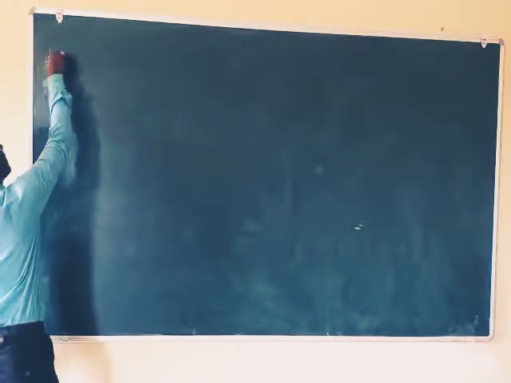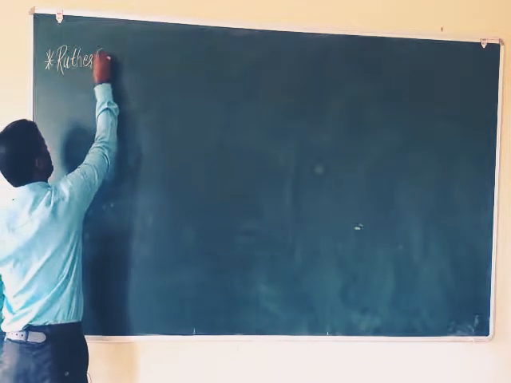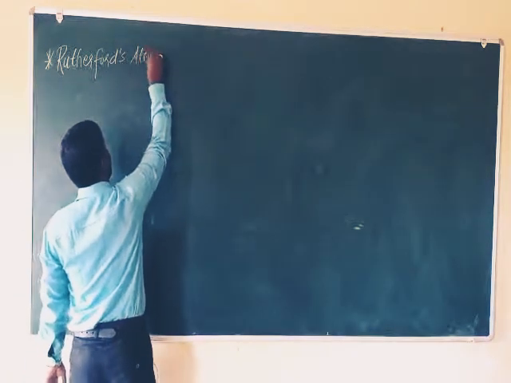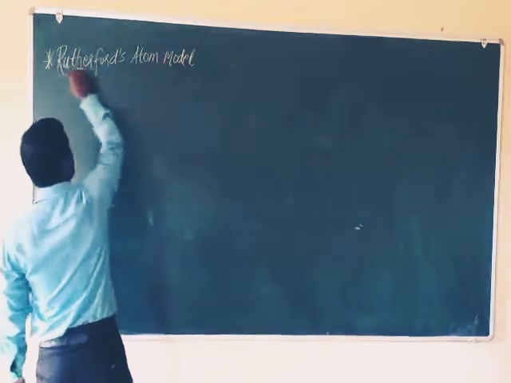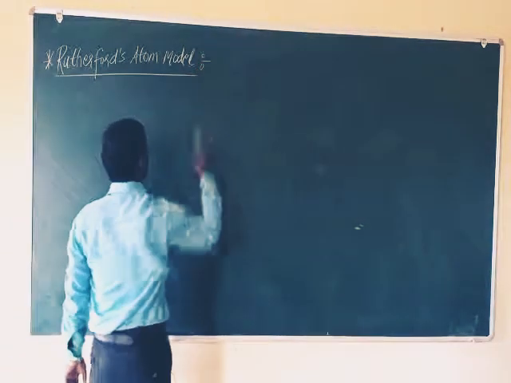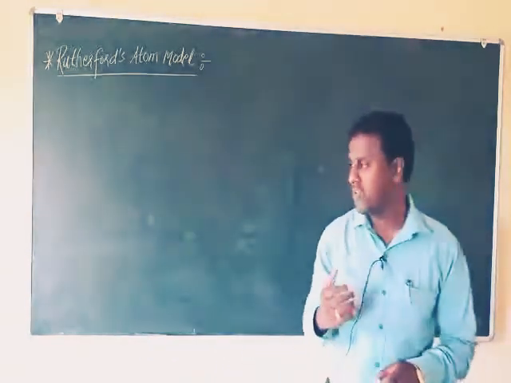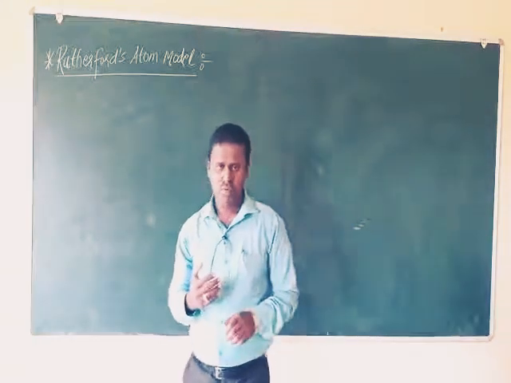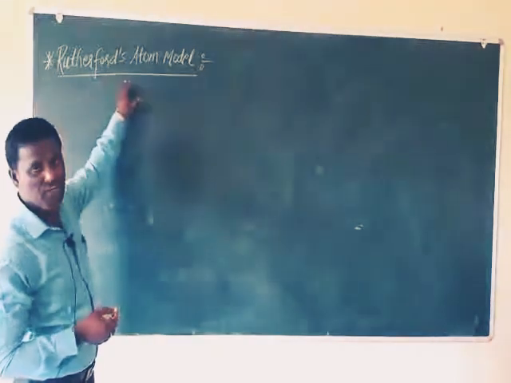Next one, Rutherford's atom model. I want to tell about Rutherford's atom model. This is the second atom model. The first one is Thomson atom model, and here the second one, Rutherford's atom model. Based on the experiment of alpha scattering, Rutherford suggested some postulates for the structure of an atom.